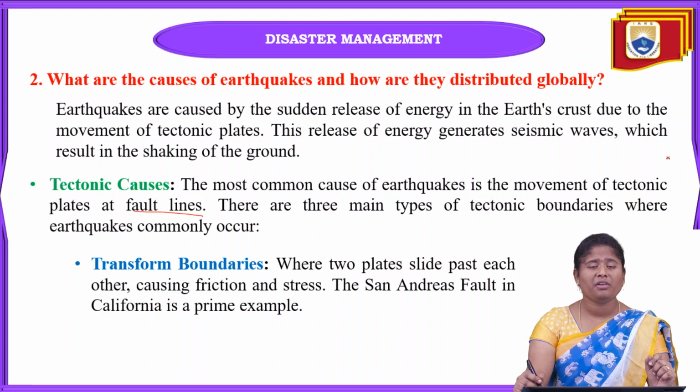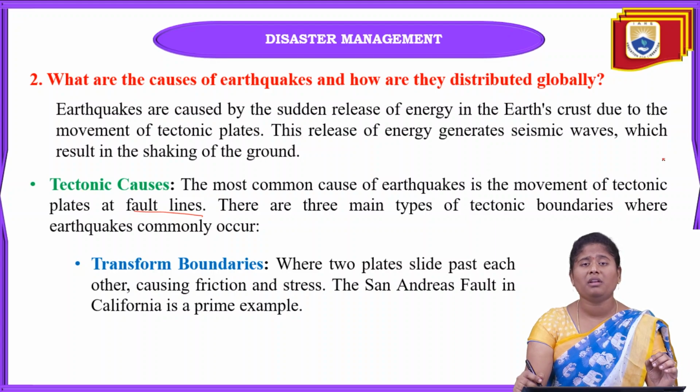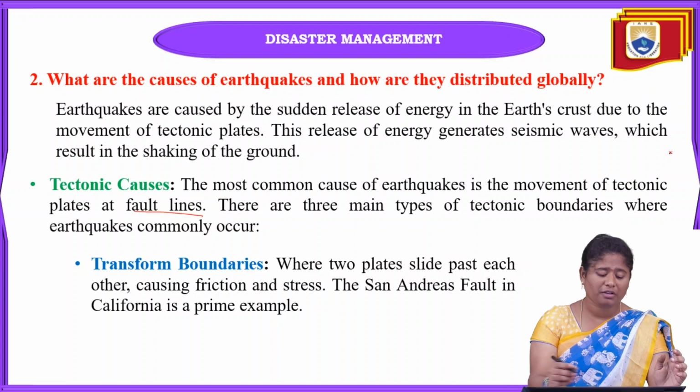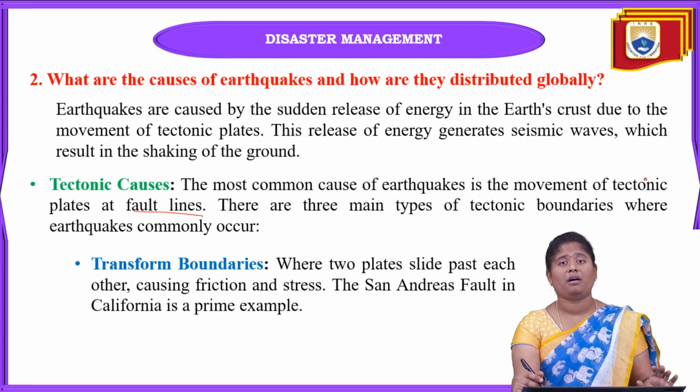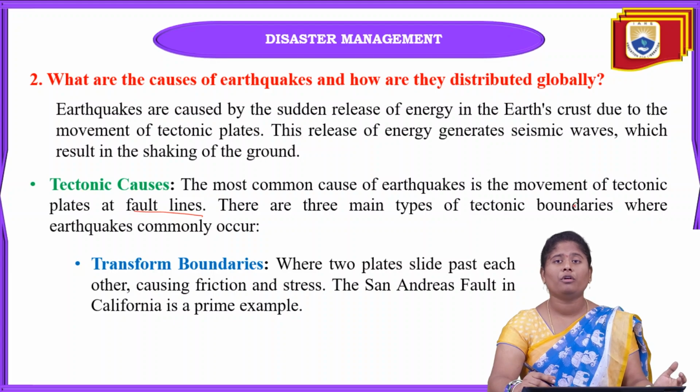Here we are going to explain the tectonic plate boundaries in three types. First one is transform boundaries. In transform boundaries, when two tectonic plates slide past each other, that causes stress and also friction.